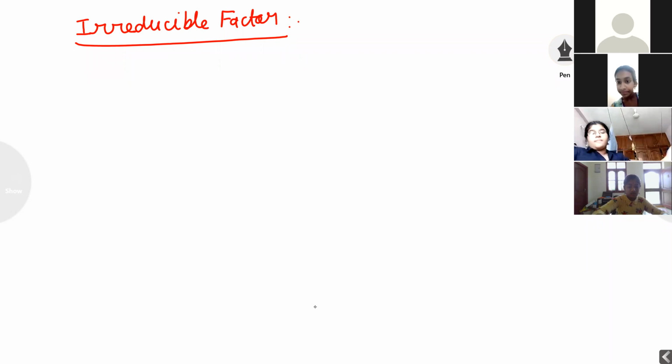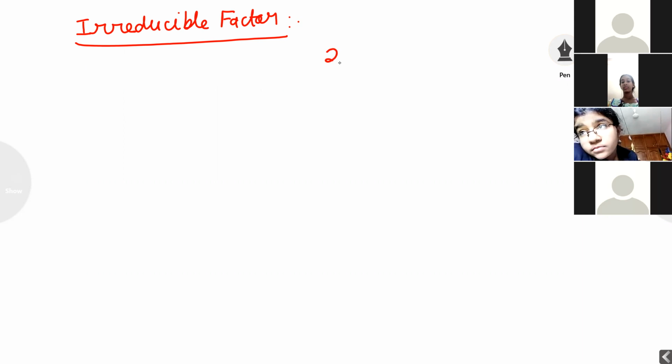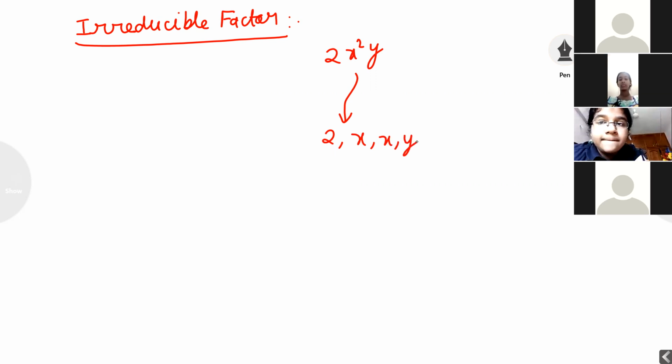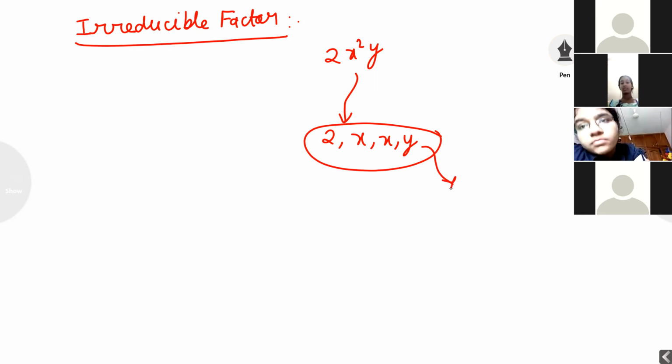If I want to find out the irreducible factor, it means that product we can't further divide. Suppose I am writing here 2x square y. To find the irreducible factor, 2x square I can write as 2, x, x, y. Now 2, x, x, y we can't further divide. This is called the irreducible factor.